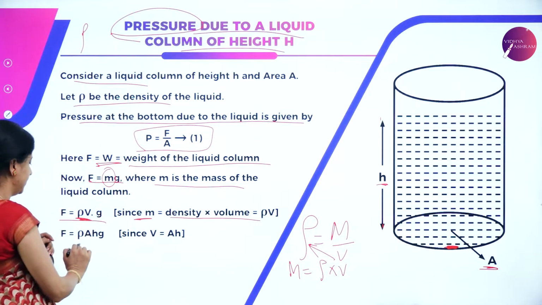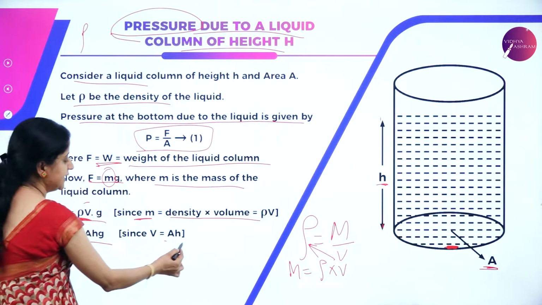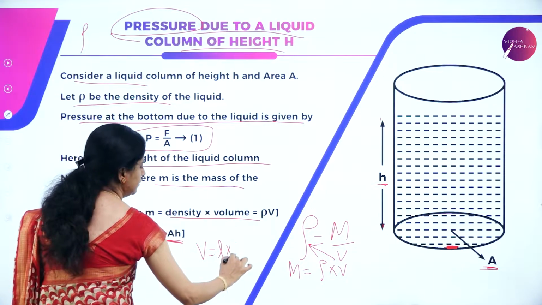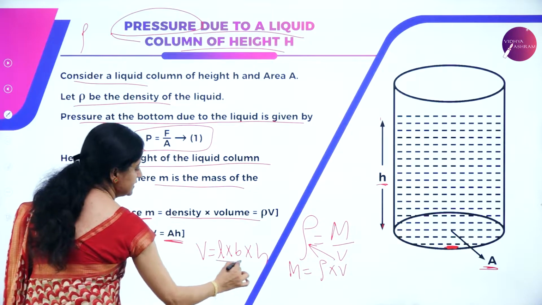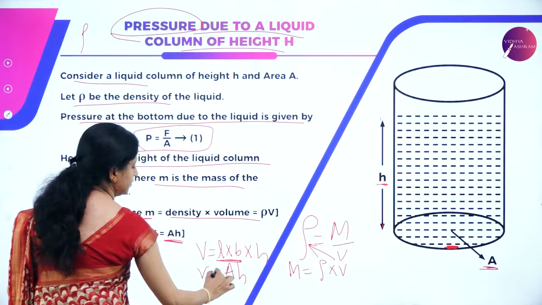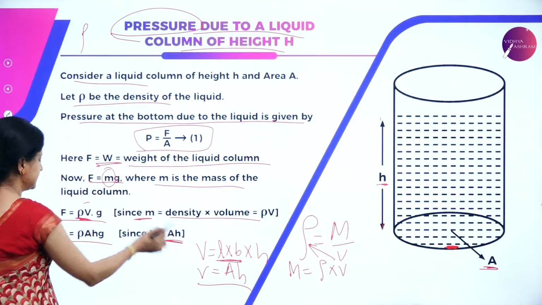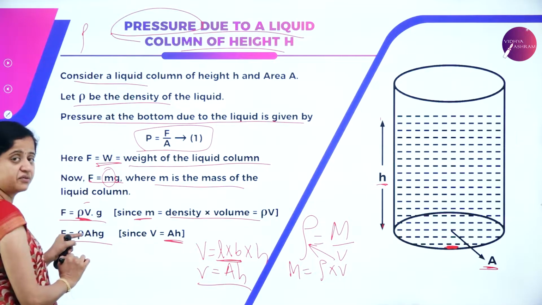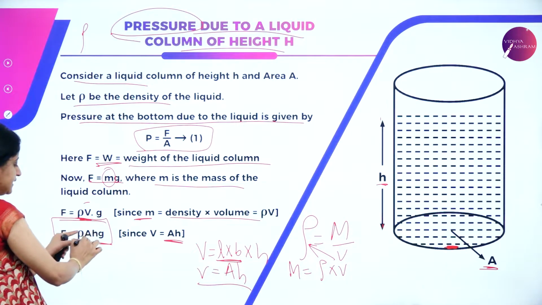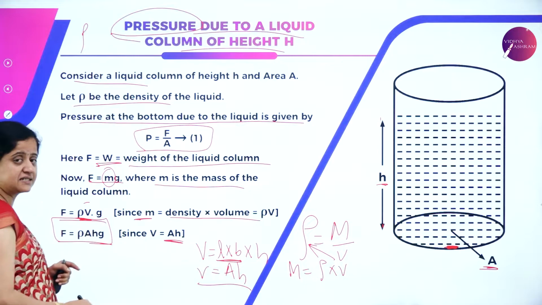That is F. Now, F is equal to rho. V can be replaced as A into h because we know volume is nothing but length into breadth into height. But what is length into breadth? It is nothing but area. So, we can write V is equal to A into h. So, this is replaced in the place of V. That can be written as F is equal to rho, V written as Ah, and g as it is retained.